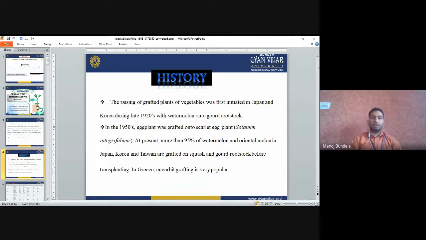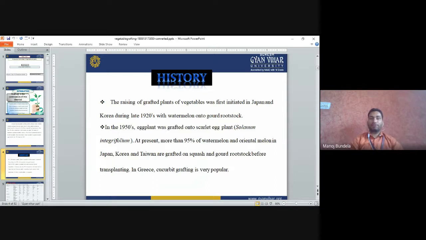History. The raising of grafted vegetable plants was first initiated in Japan and Korea in the 1920s with watermelon and gourd rootstock. Vegetable grafting was first developed in Japan and Korea in 1920, and the crop was watermelon. They used gourds, like bottle gourd, as rootstock, and in that rootstock they grafted the watermelon plants.